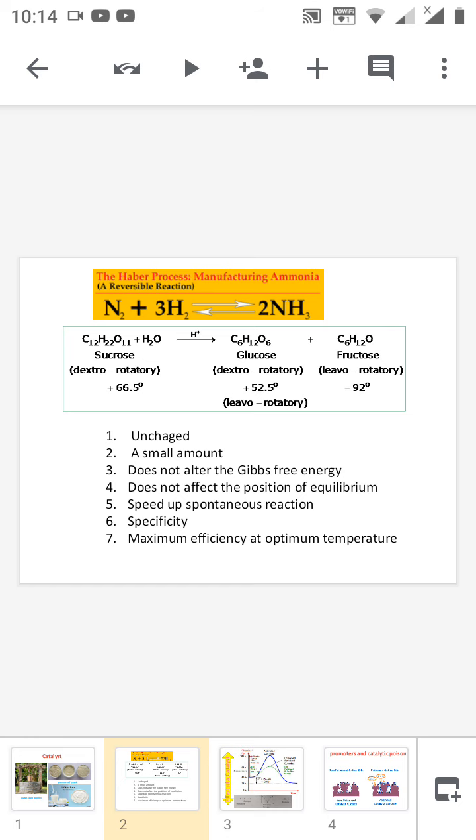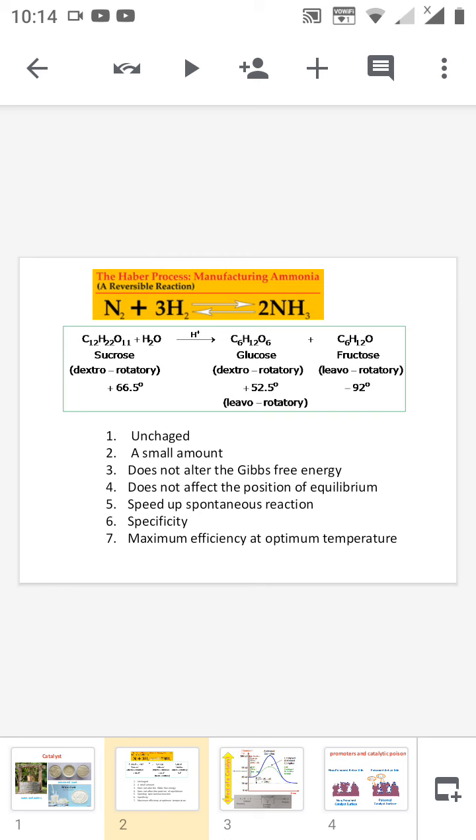Now we are moving on to the general characteristics of a catalyst. A catalyst is recovered unchanged in amount and chemical composition at the end of the chemical reaction. Only a very small amount of catalyst is used for every reaction.